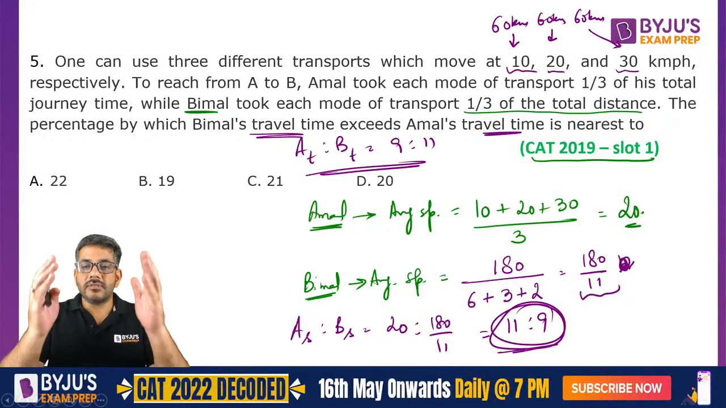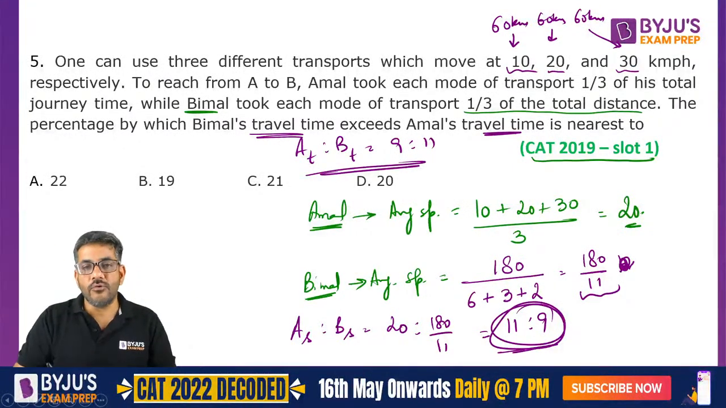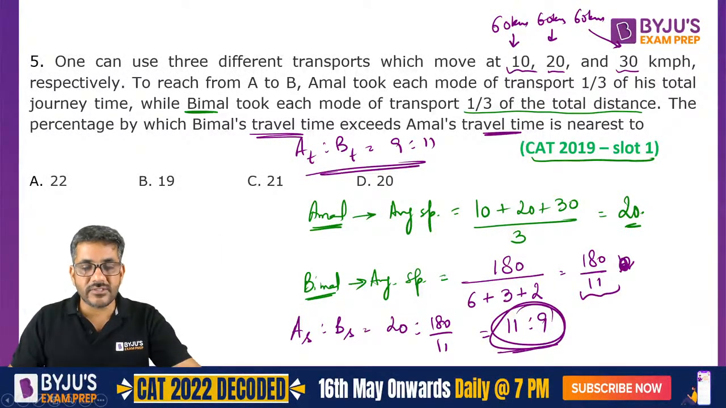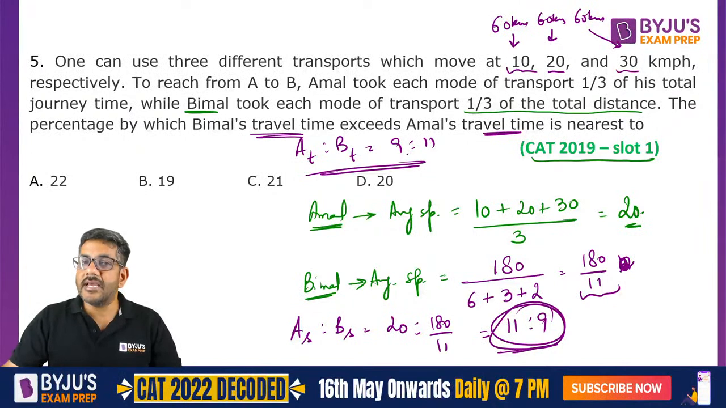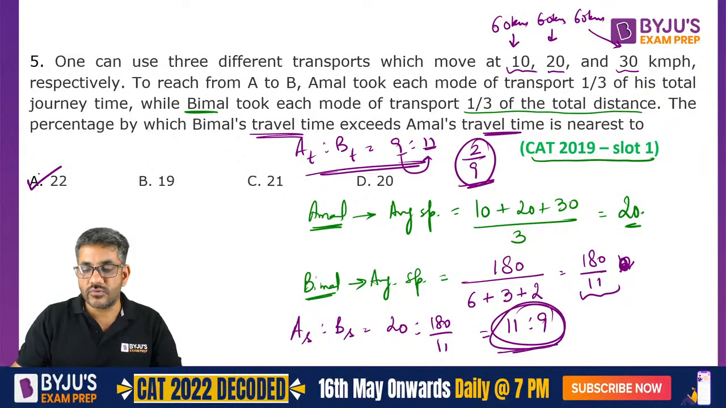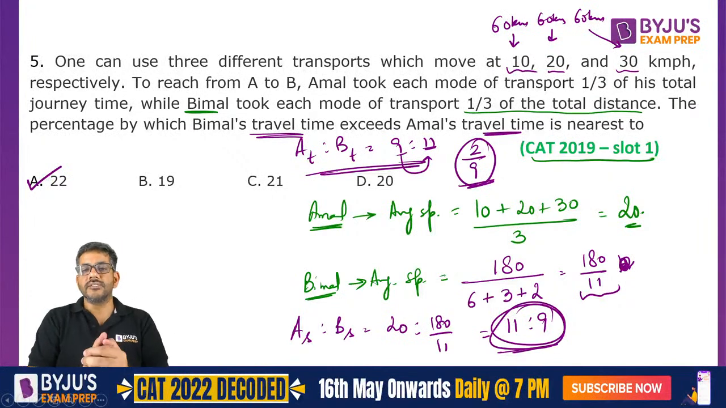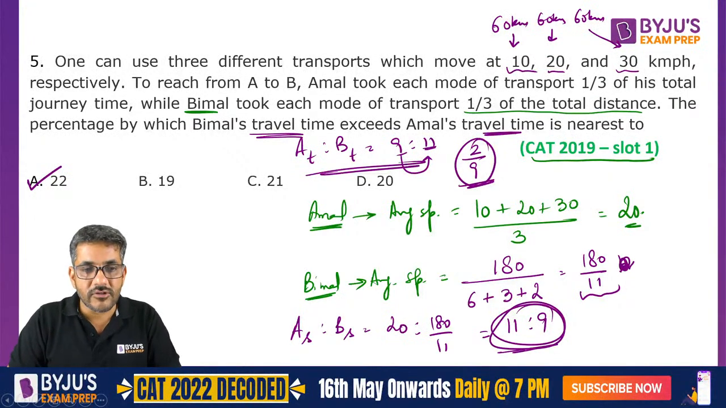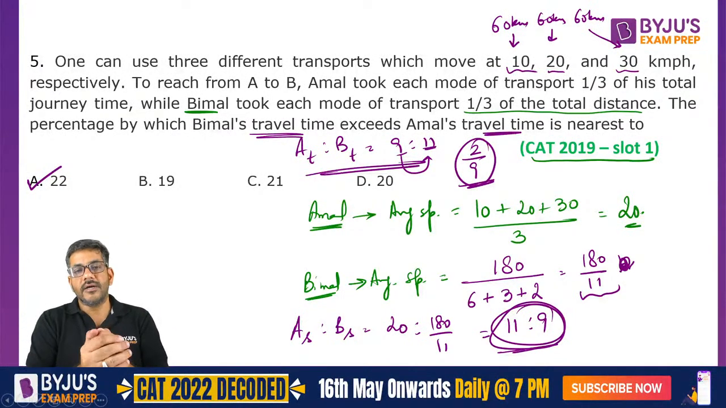Speed is मतलब तकरीबन अभी तक के हर क्वेश्चन में यूज हुआ है that speed is inversely proportional to time and the distance is constant. So ratio of the time is 9 is to 11. So this 11 is how much more than 9? It is 2 more than 9, that is 2 by 9, and 2 by 9 is closest to 22.22%. So the answer for this question also is A, 22.22%.